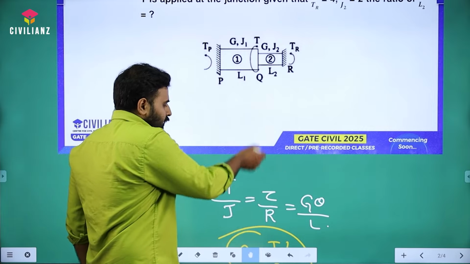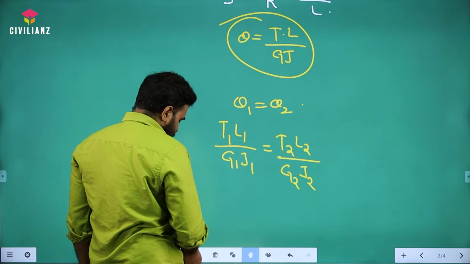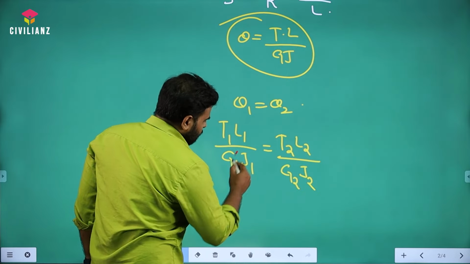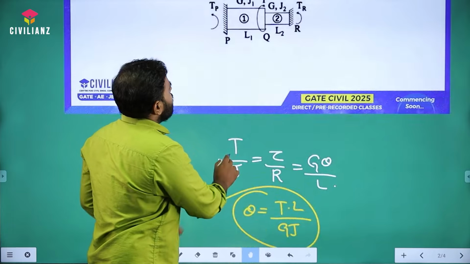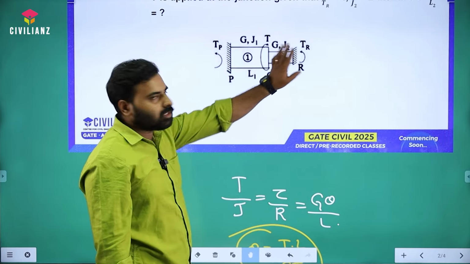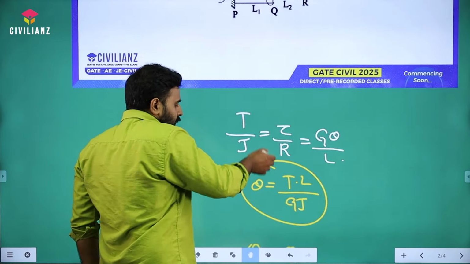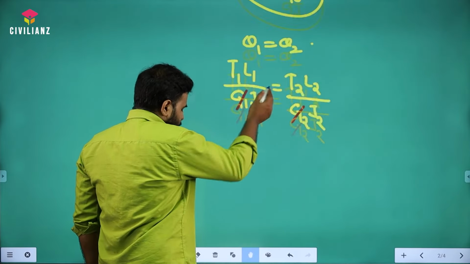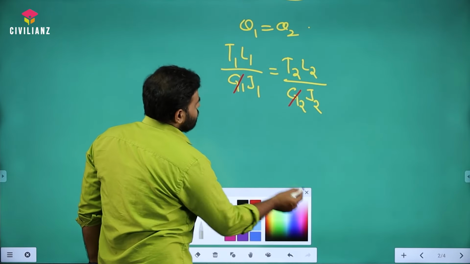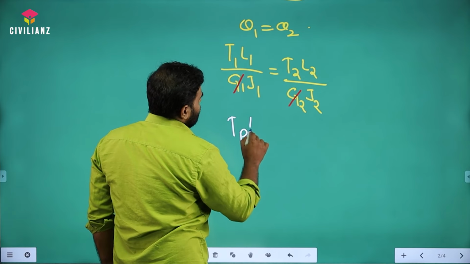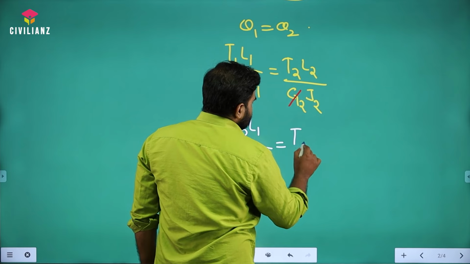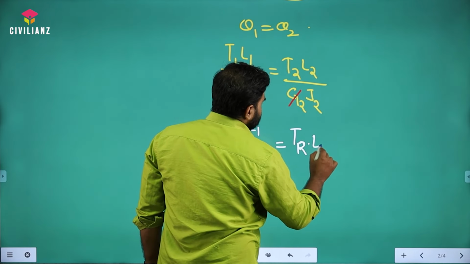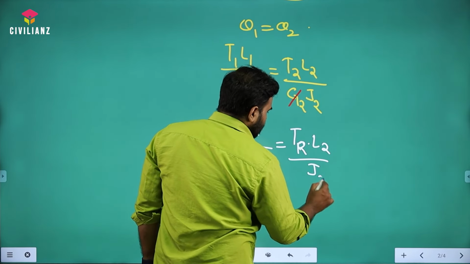We can strike off G from both sides, so the G gets cut off. The T1 value is given as Tp and the T2 value is given as Tr. So we substitute that too, and we can rearrange this equation like this: Tp L1 by J1 is equal to Tr L2 by J2.